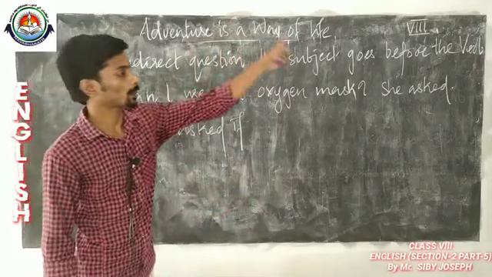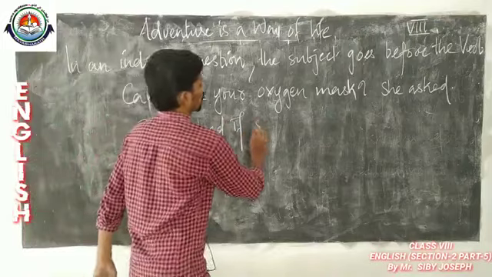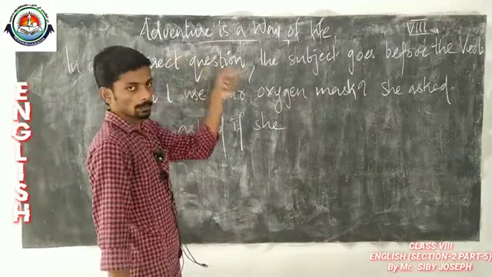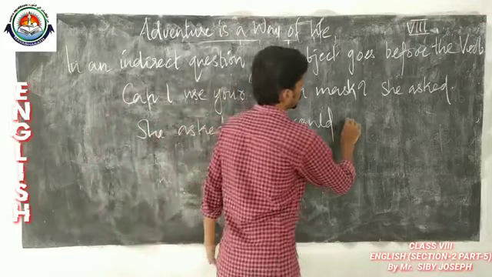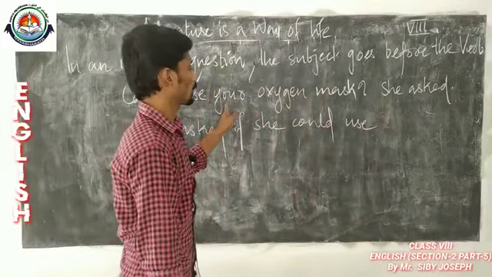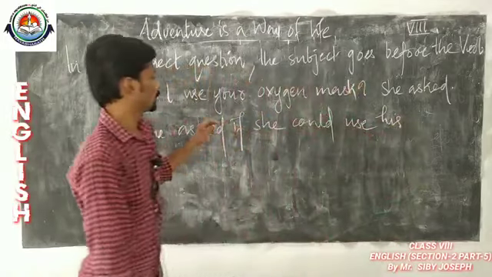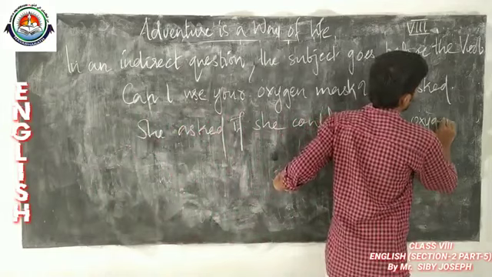I stands for whom? I stands for she. So she asked if she, can becomes could. She could use his oxygen mask.